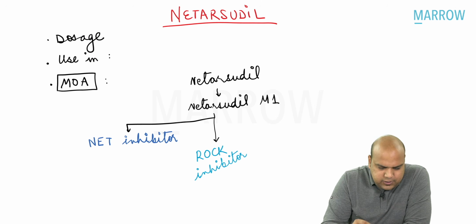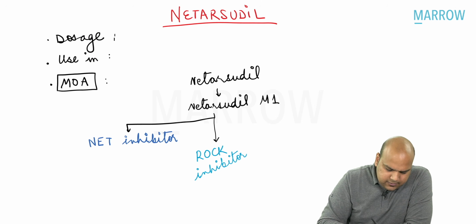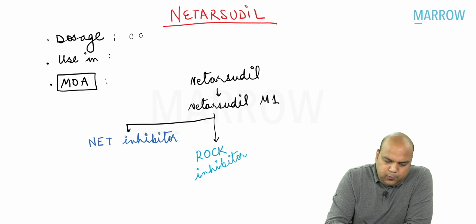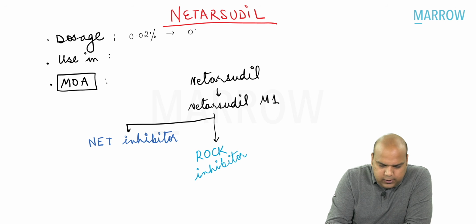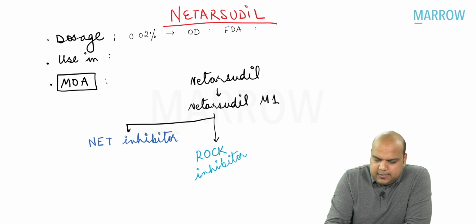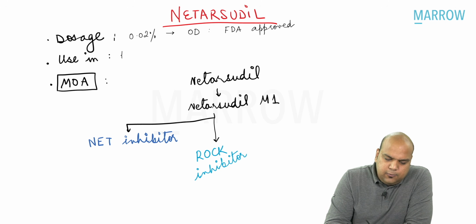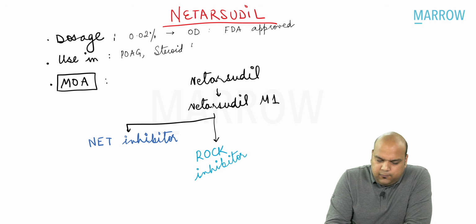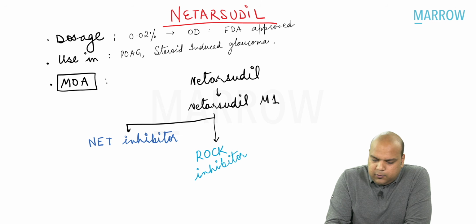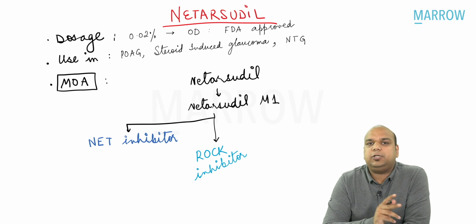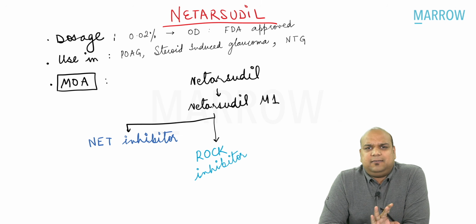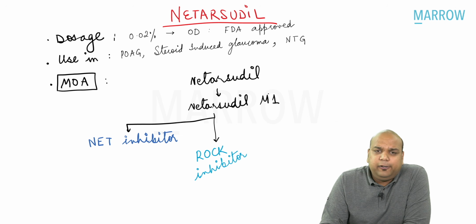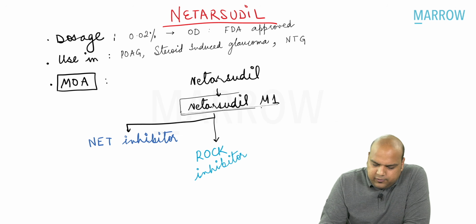First of all, what is the dosage of netarsudil, everybody? The dosage of netarsudil is 0.02% given OD. Please remember, netarsudil is FDA approved. Then, what is its use? Its use is in primary open angle glaucoma. It is also very helpful in steroid induced glaucoma. And even reports have come that it is useful in normal tension glaucoma. Okay. Now, mechanism of action. Very simple. Netarsudil gets converted into its active metabolite, which is called netarsudil M1.